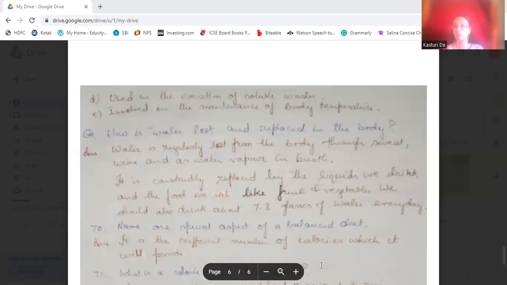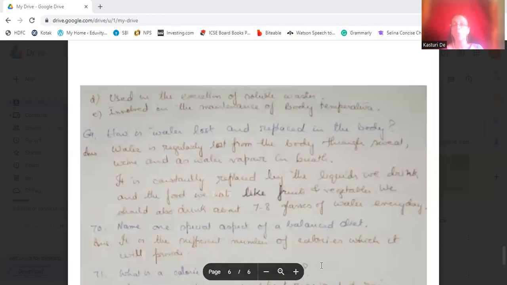Okay? By three processes, water is lost from our body, and it is constantly replaced by the liquids we drink and the food we eat. For example, fruits and vegetables which we eat. Even besides these, we have to take 7 to 8 glasses of water every day. So that will replace the water which is lost from our body. Okay? Otherwise, we will be dehydrated.